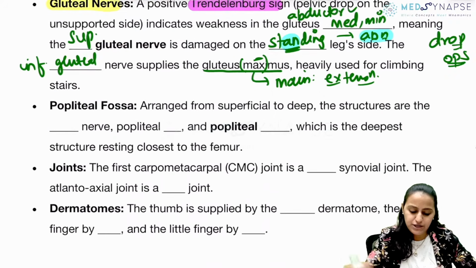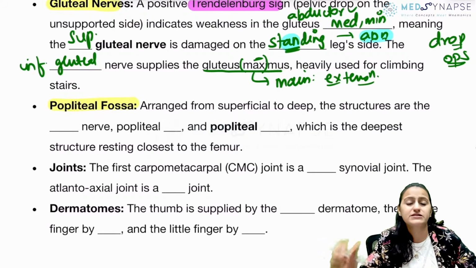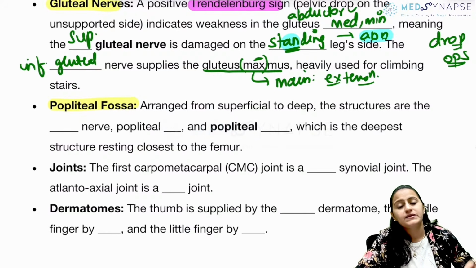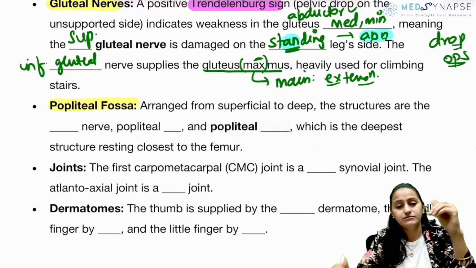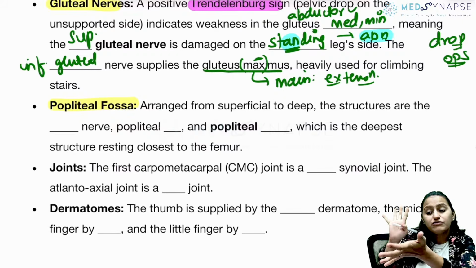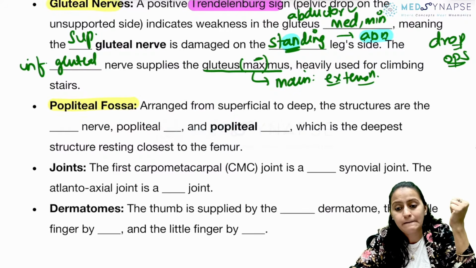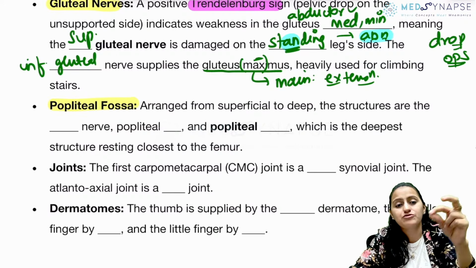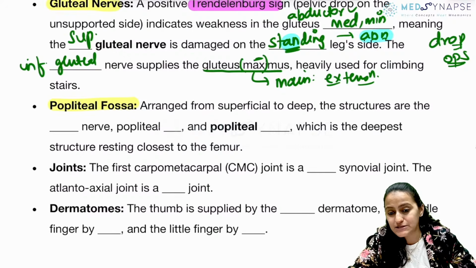Going to the popliteal fossa, another topic that we have discussed in short. In the popliteal fossa, the structures from superficial to deep, what is the sequence? Is it vein, artery, nerve? From superficial to deep, you are looking from the posterior side, popliteal fossa. So close to the bone, what is the deepest, close to the bone? Is it nerve, vein, artery? Is it vein, artery, nerve? Or is it some other sequence? What is the sequence?